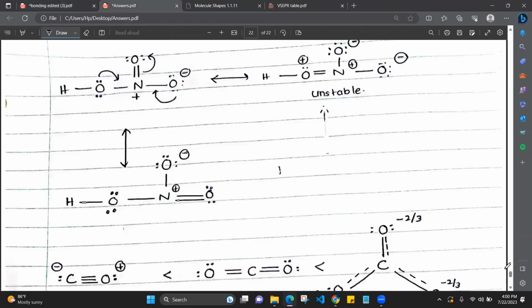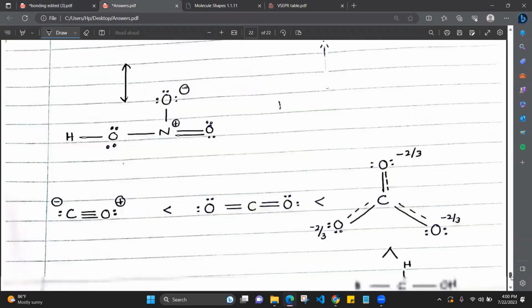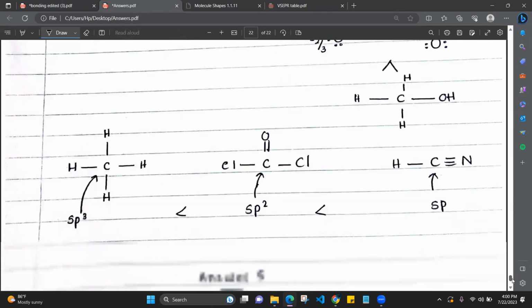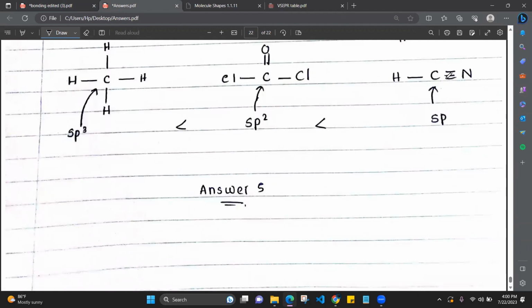Okay. Bond length means you have to compare the resonance hybrid of the carbonate, okay? And always a triple bond has a greater bond length. I think I explained that in an earlier question. So you can refer to that explanation as well for this, okay? The bond length of sp is lower than sp2, and sp2 is lower than sp3.